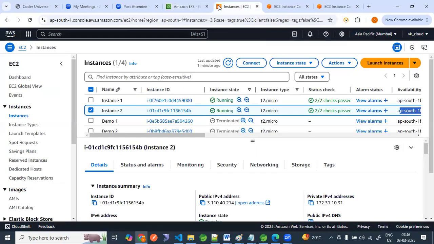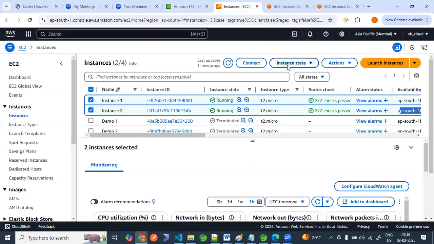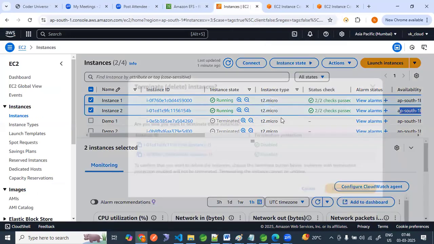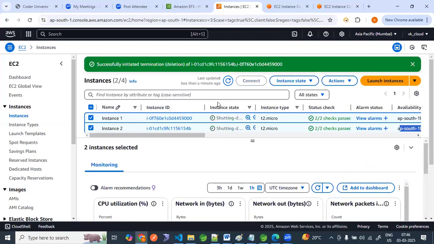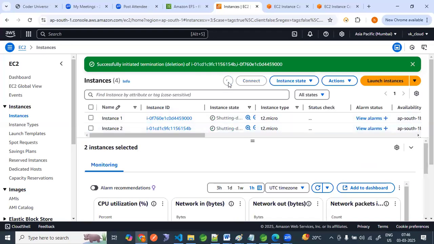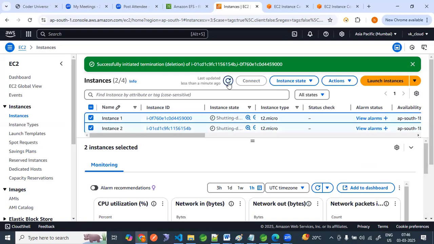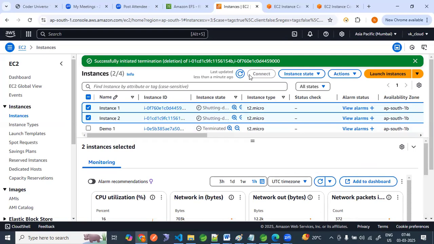Okay, so come back here, EC2 instance. Let me delete because it is attached to these servers. Now let me terminate the instance. Terminate this. The first instance terminated.